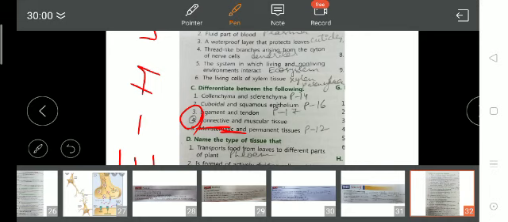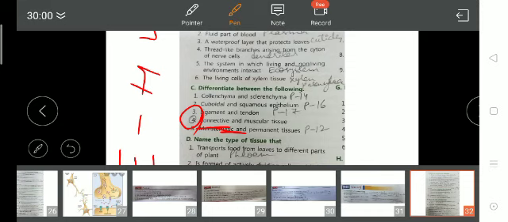Try to do it. First one, they are asking the function of epidermis. So epidermis is a protective layer of the leaf and all. It covers all the plant body, so you can say it is the outer covering, it protects the plant body or leaves, whatever. Xylem vessel transports the water and nutrients.